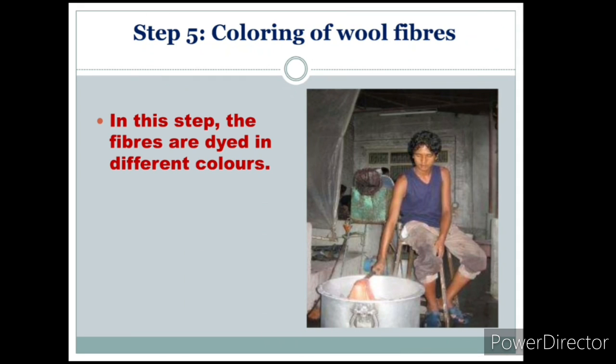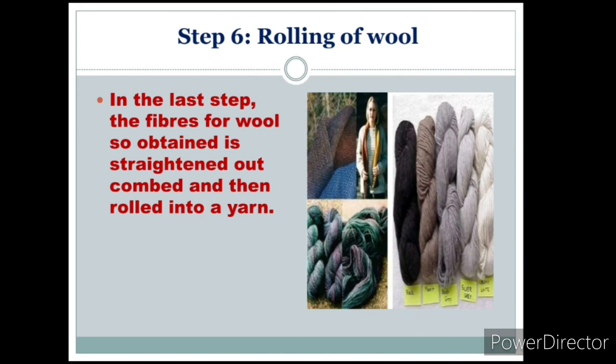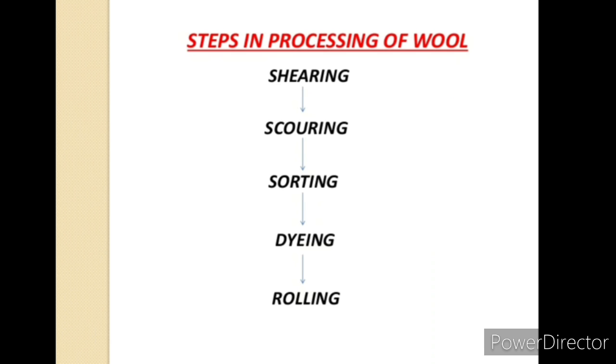Fifth step, coloring of wool fiber. It is also called dyeing. In this step, the fibers are dyed in different colors. Then the sixth step, rolling of wool. In the last step, the fibers of the wool so obtained are straightened and combed and then rolled into a yarn. Steps in the process of wool: shearing, scouring, sorting, dyeing and rolling. With these steps, we obtain wool fiber.